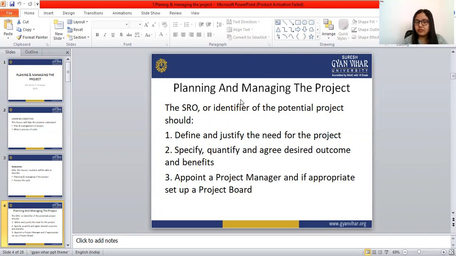They have to give the definition and the justification of the need, and specify, quantify and agree desired outcomes and benefits. Then they have to appoint a project manager in the project, and if appropriate, or if needed, set up a project board. These three are the SRO's duties.